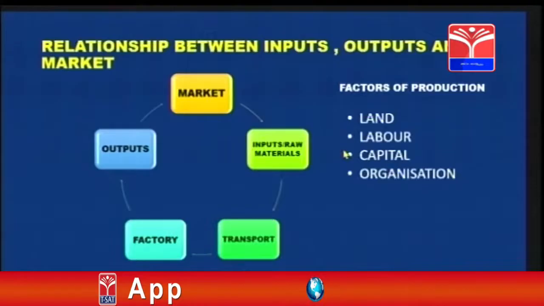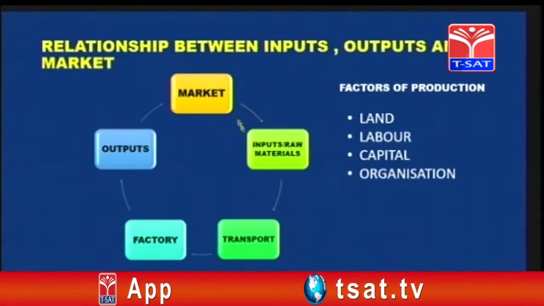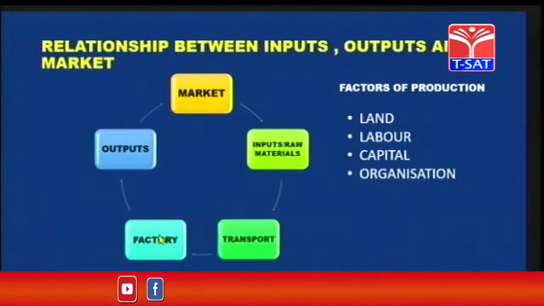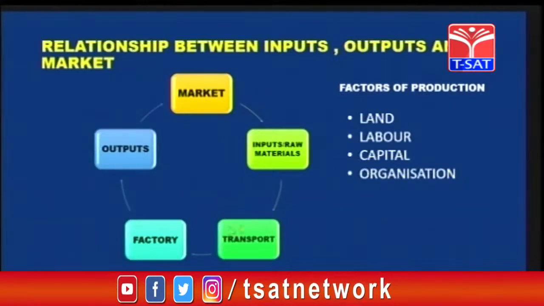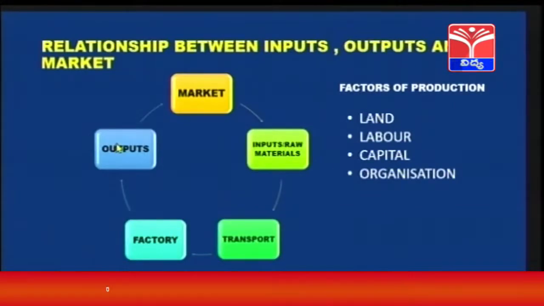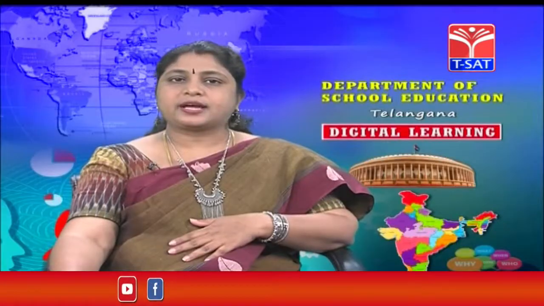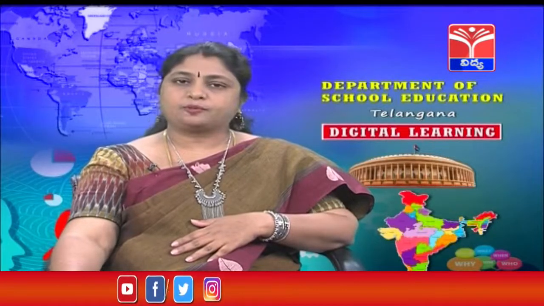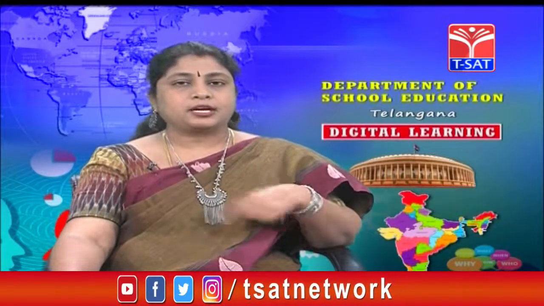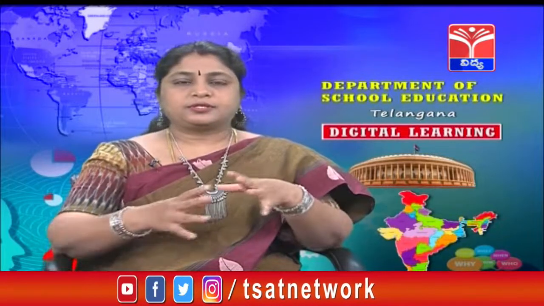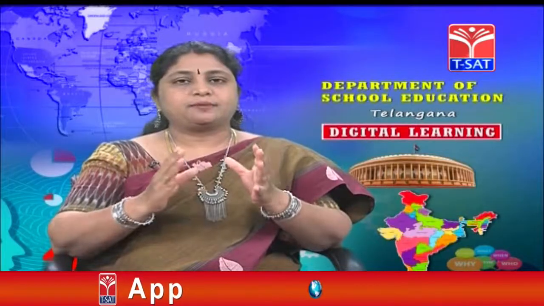So inputs and raw materials are provided by the market. These are transported to factory, and factories using the raw materials and inputs, they produce output. Output means product, and these outputs are again sold in the market for the profits. Okay, did you understand the relationship between inputs, outputs and market? And it is a circular flow, right? So that was about basic necessities to set up factories.